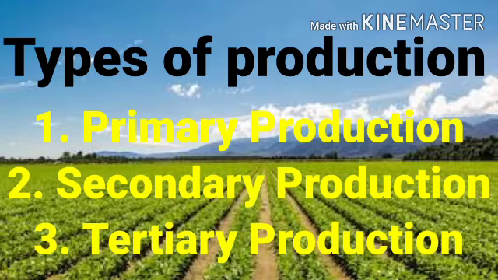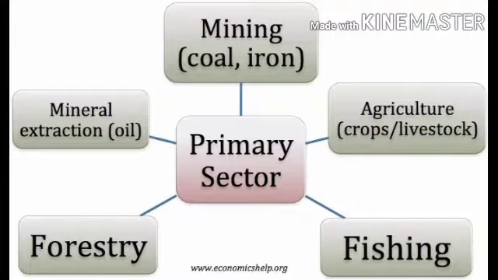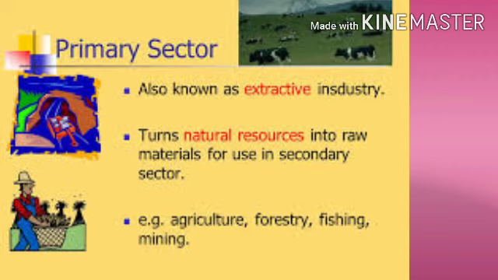These forms of production are in different stages. First, we'll look at the primary production. The primary sector is an extractive sector that deals with mining, mineral extraction, agriculture, which involves crops and even livestock, forestry, fishing, farming. Then we have quarrying, breaking of stones, lumbering, cutting down of trees, hunting. So the primary production involves the extraction of raw materials from either the soil or the sea. For example, we have farming, like I said earlier, fishing, mining, lumbering, quarrying.